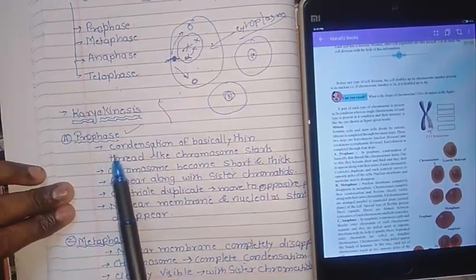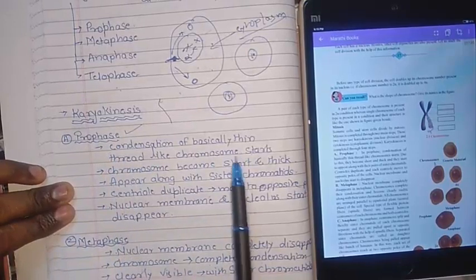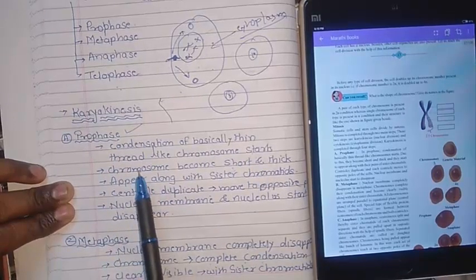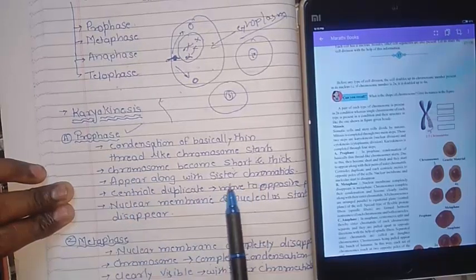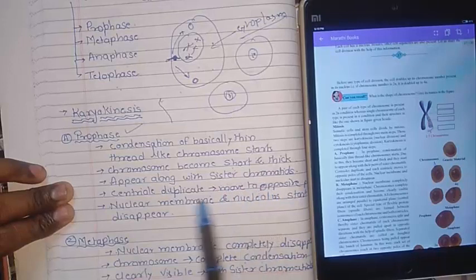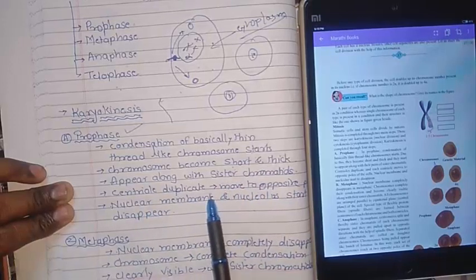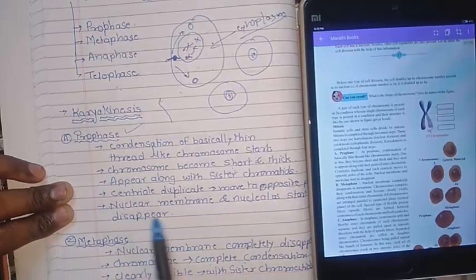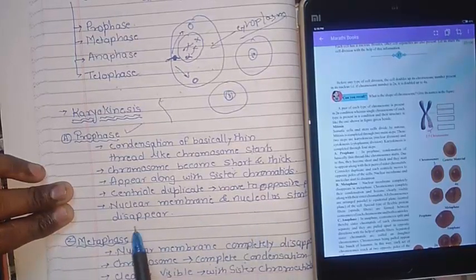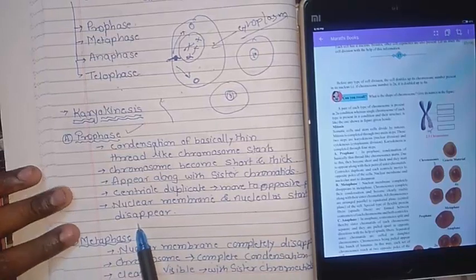Prophase is where condensation of the chromosome takes place. It becomes thick and short and can be visible. Along with that, it will appear with sister chromatids. Then the centriole duplicates and moves to the opposite poles, and the nuclear membrane and nucleolus start disappearing. This is all about prophase.